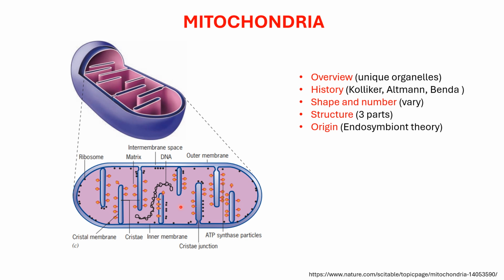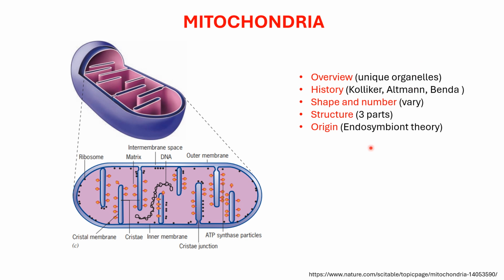which mitochondria does. So, after the structure, next is the origin: how mitochondria originated in eukaryotes. There is an interesting theory behind this, called the endosymbiont theory, put forth by Altman.